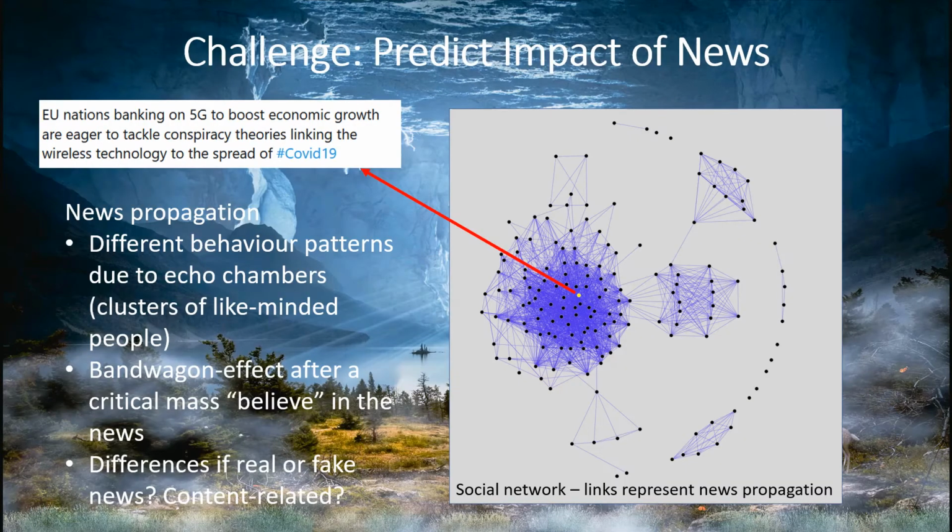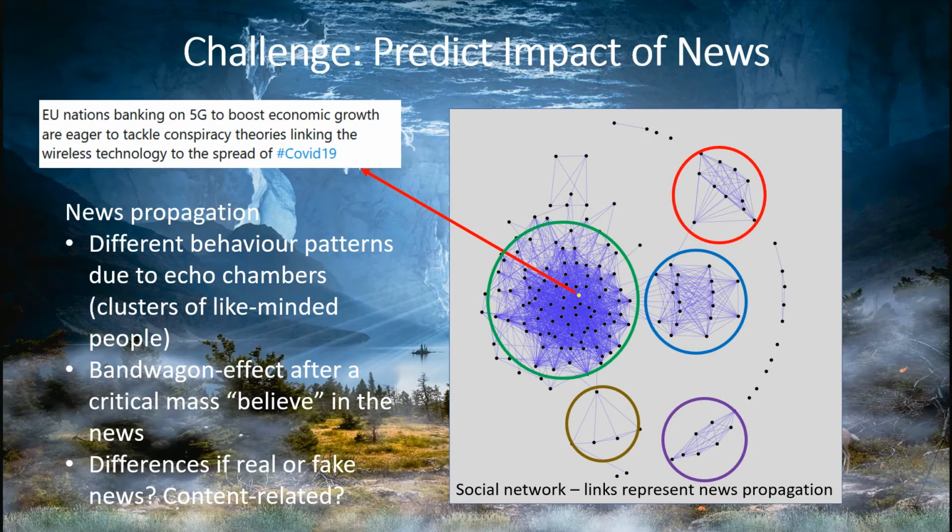At a network level, different patterns of behavior may exist due to what's known as echo chambers. These are clusters of like-minded people, for example, social groups sharing a common interest, forums, or friend groups. Similar perspectives of news are propagated by the bandwagon effect in these clusters. We believe predicting these propagation effects and identifying differences using fake or real news can help in understanding data and its impact.